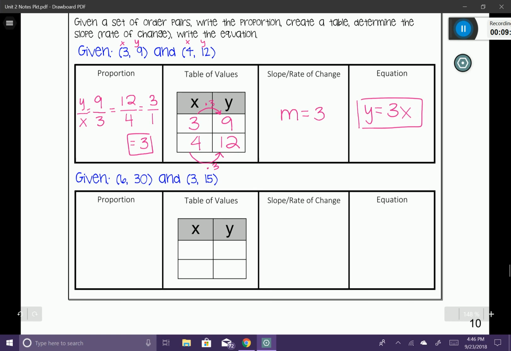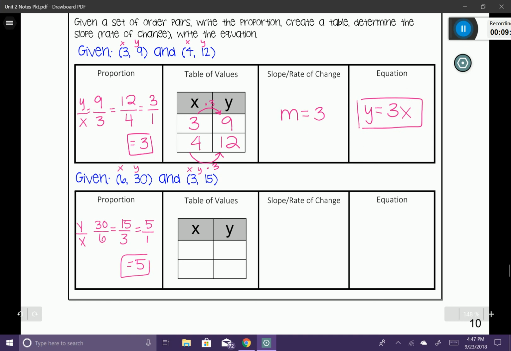Let's try another one of those. My proportion in this next one, let's label my points xy and xy, and write my proportion. I have y over x, which will be 30 divided by 6 is equal to 15 divided by 3. Now, if I were to simplify these both down, that would simplify down to 5 over 1, which of course would simplify down to 5.